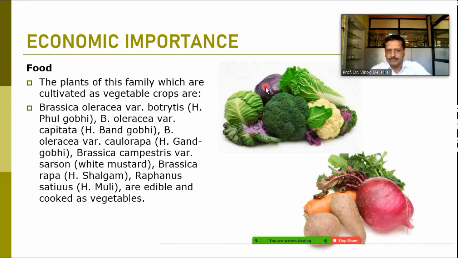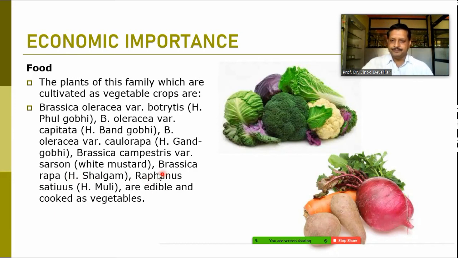Brassica campestris, मोहरी आपण म्हटलेला आहे, white mustard variety, which is sarso, has large white seeds. Brassica rapa is again a white colored variety of that. Then Raphanus sativus, ज्याला आपण मुळा म्हणतो, is also a member.